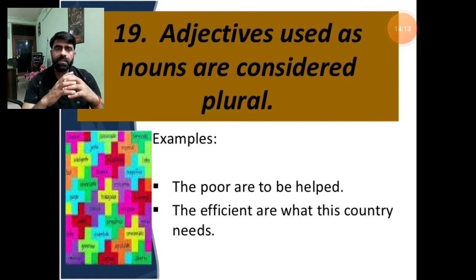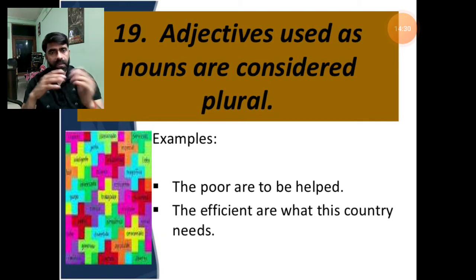The efficient are what this country needs. Efficient is also an adjective. Take the sentence: this is efficient work done by you. In this sentence, we are using efficient as an adjective, but in the previous sentence the word efficient has been used as a noun.